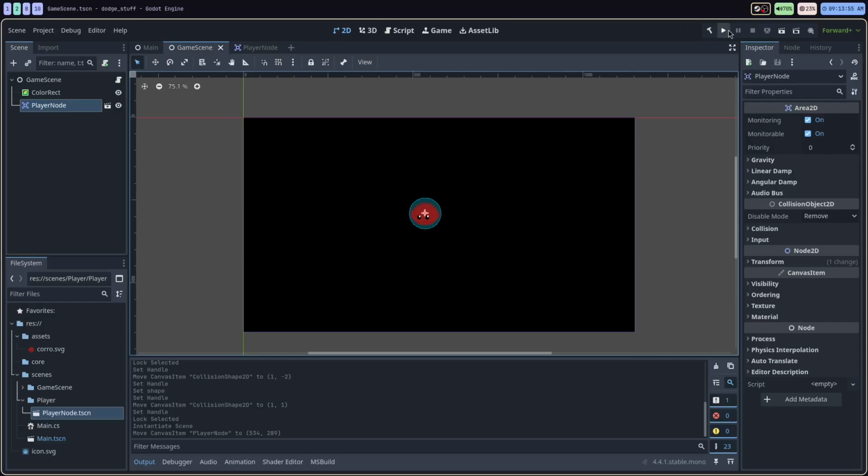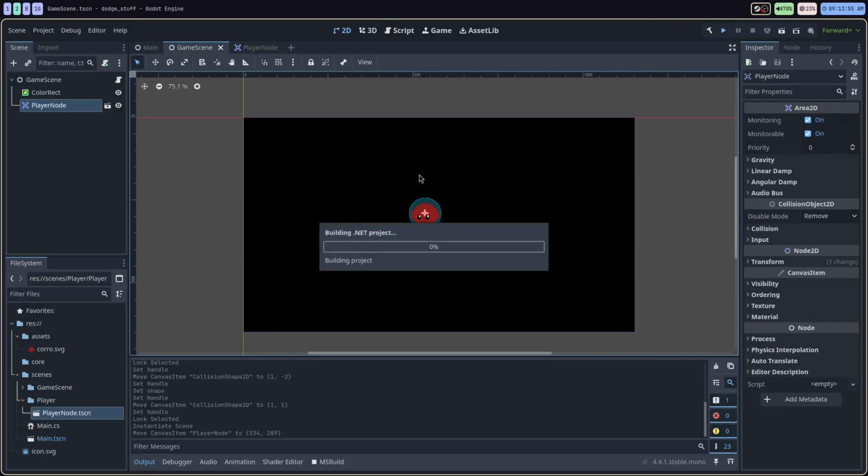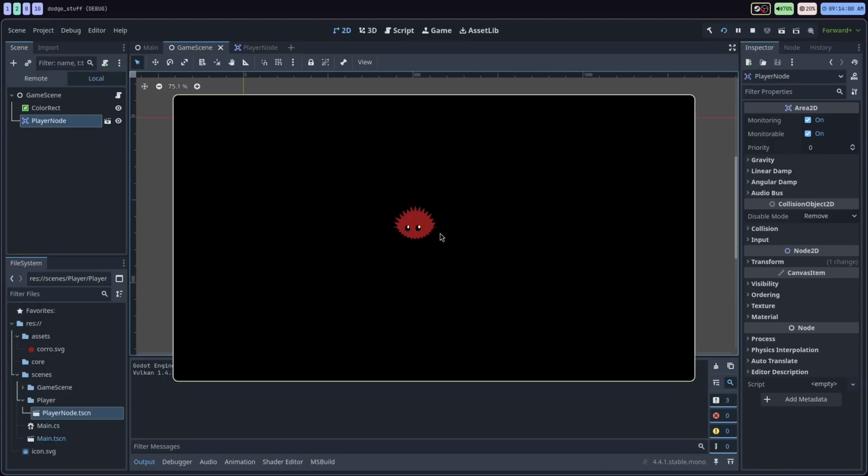Let's just start this up and just see if everything's working as expected. Start this up, click new game, and boom, we have our player sort of just chilling in the middle of the screen there.